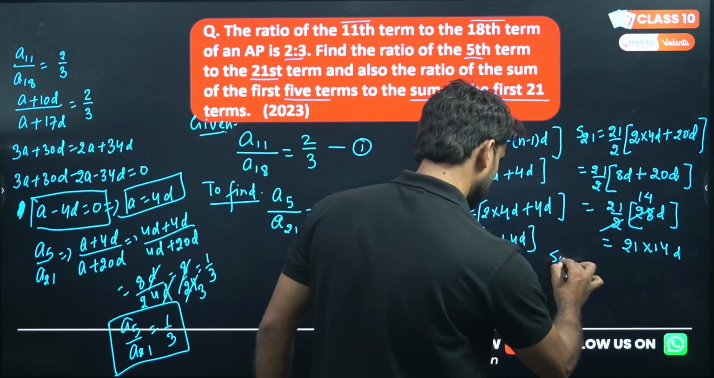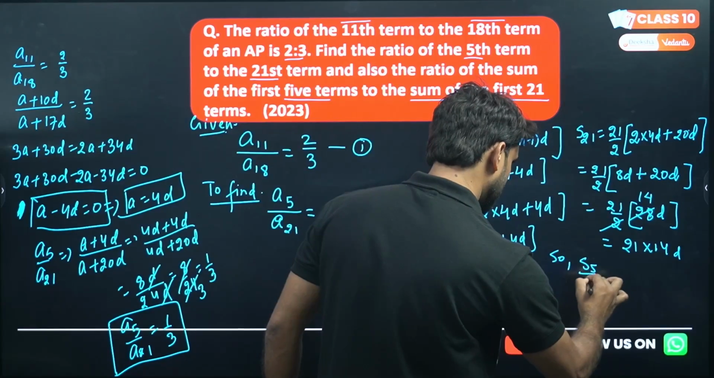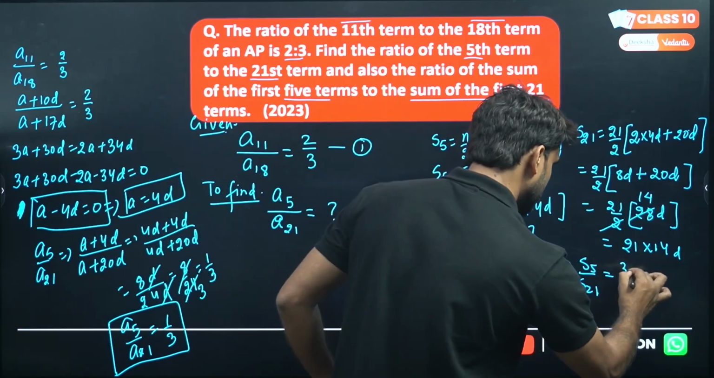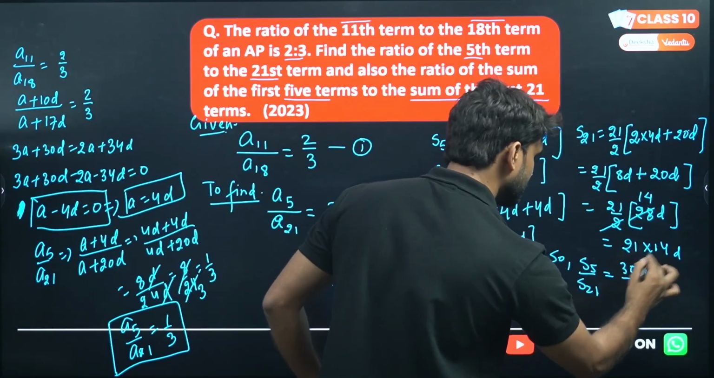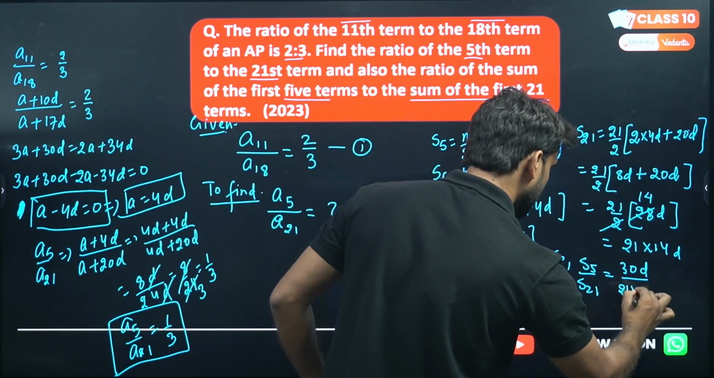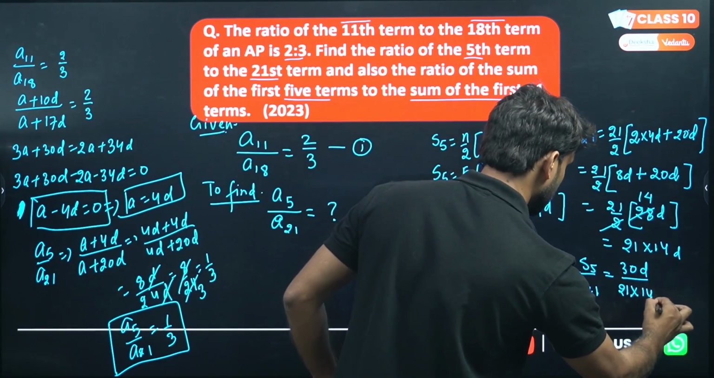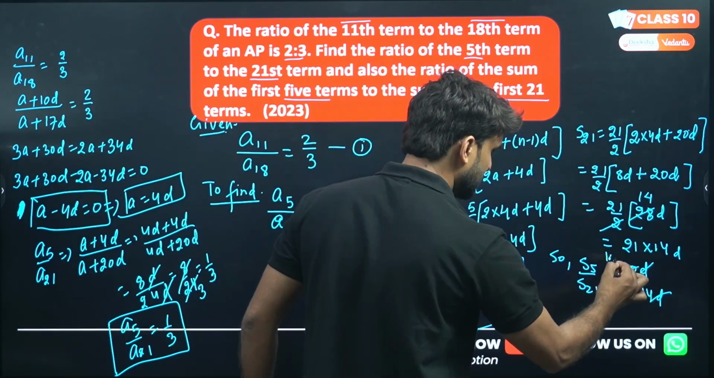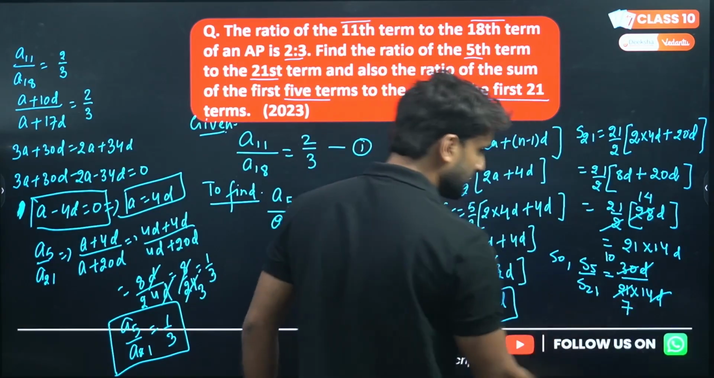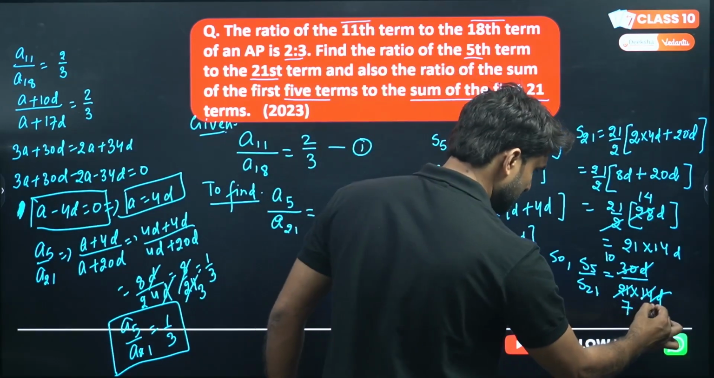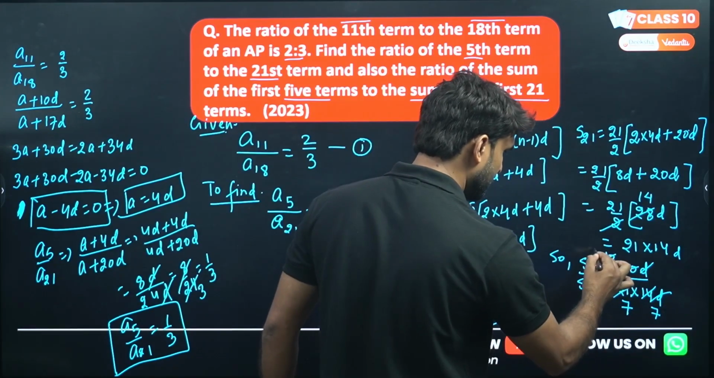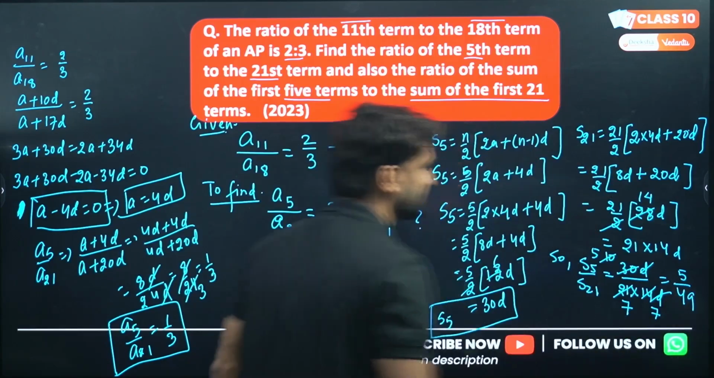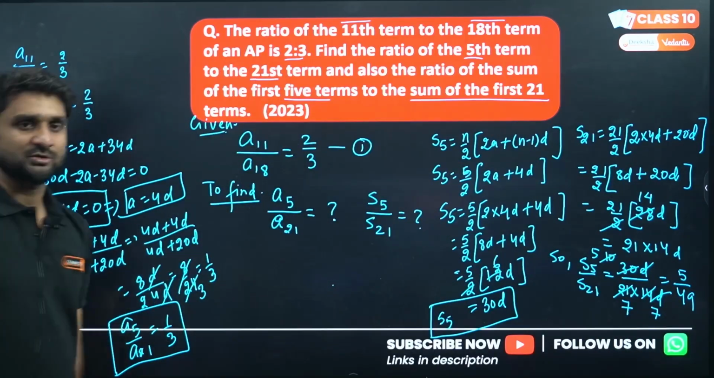So S5 divided by S21. S5 is 30D, and this is equal to 21 into 14D. Now cancel it. 14 to 14, 3 and 7. Okay, now 7 to 14 and 5 to 10. What are we getting here? 5 by 49, answer. So this was the question.